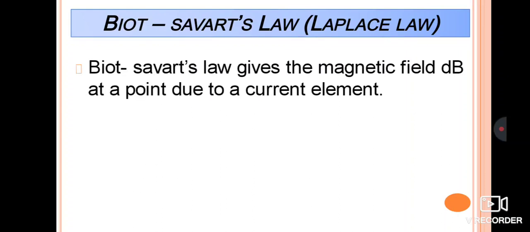The Biot-Savart law gives the magnetic field dB at a point due to the current element. Again, it gives us the magnetic field. Generally, in earlier cases we wrote the magnetic field as B, but here we have taken it as dB. What is the reason? I will tell you. At a point due to the current element.